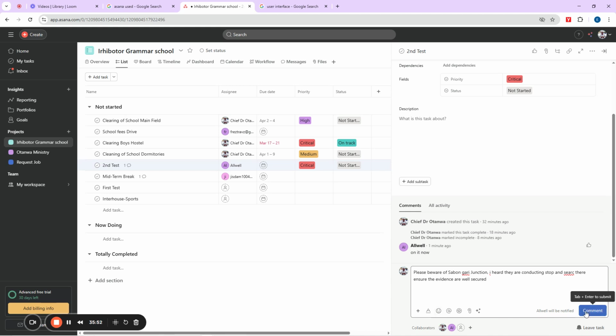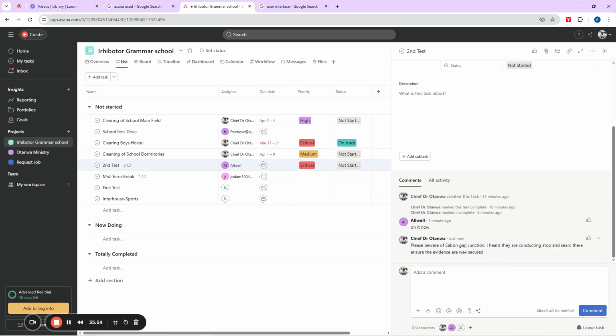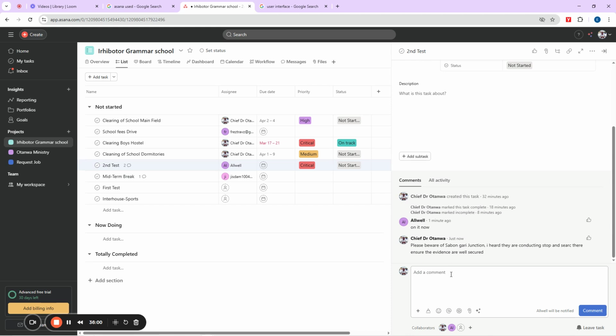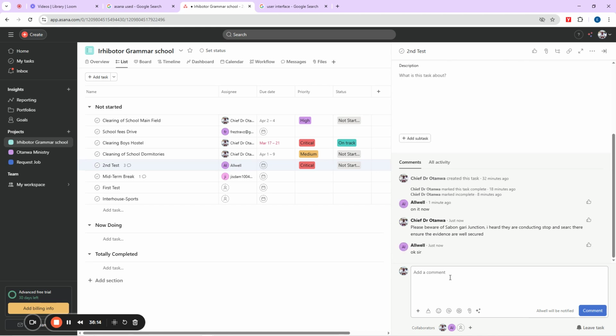So she can now respond and say, okay, sir. So please go now and respond now so that you can actually see it live. This one can give you your response in real time. That is how this thing here works. So this one actually is for you. If you are a cake maker, you can use this tool. If you are a truck pusher, you can use this tool. If you are maybe in a town ministry, you can actually use this tool.